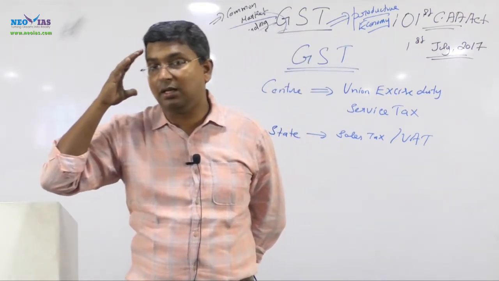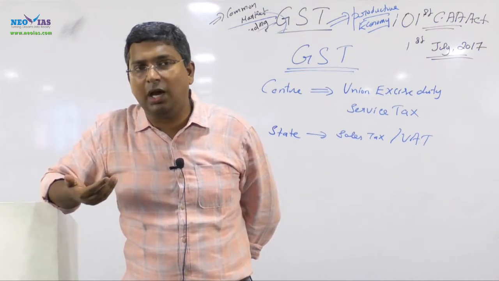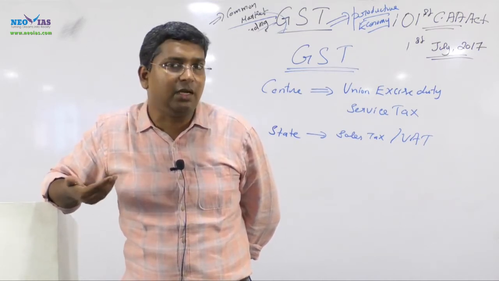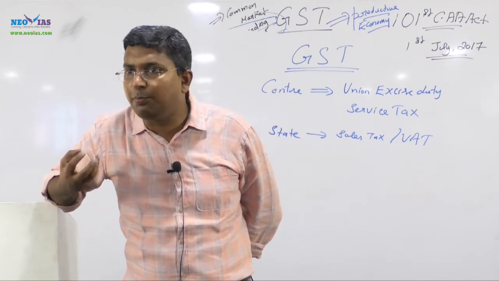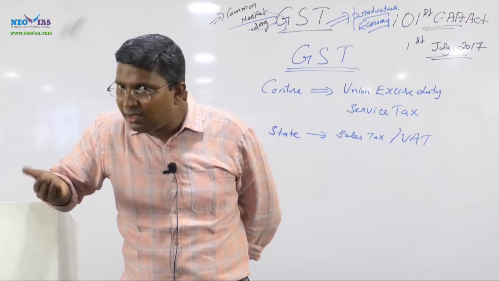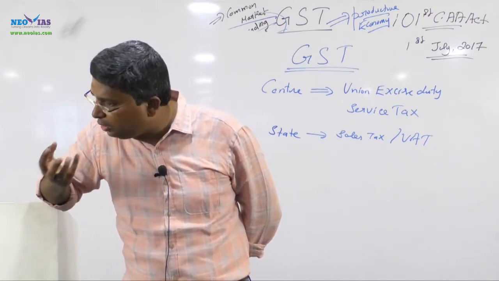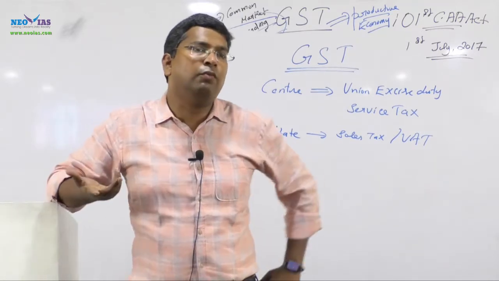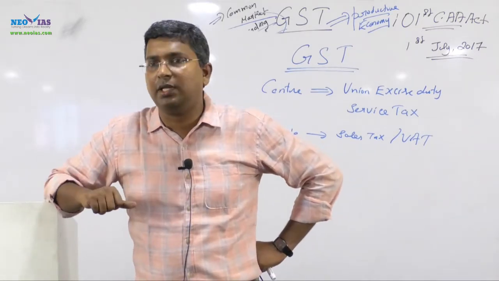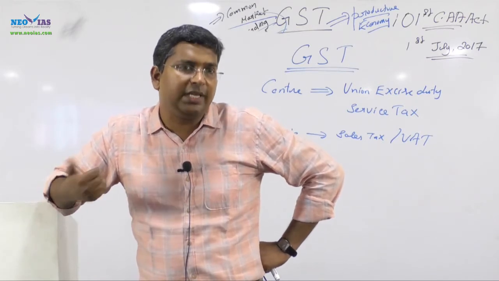Try to understand that for the state, giving up sales tax, that power to be shared with the center, means giving up an exclusive power. With sales tax the majority of state revenue is collected. Many state governments collect the majority of their tax through sales tax only. So that is being given to the center.